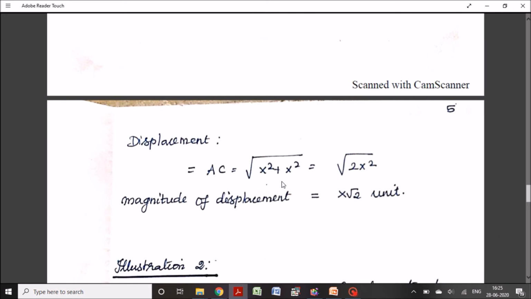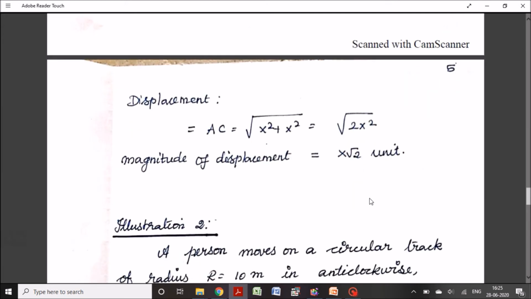And displacement. Displacement is equal to AC, which is the shortest distance covered by the particle. AC is equal to root of x square plus x square, which is root of 2x square. When taking root out, x root 2 unit.